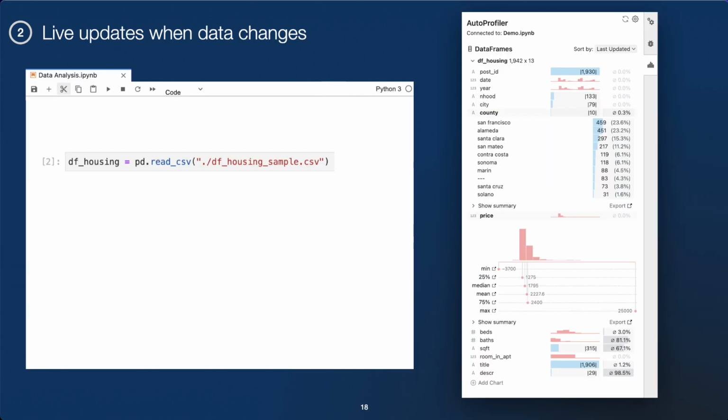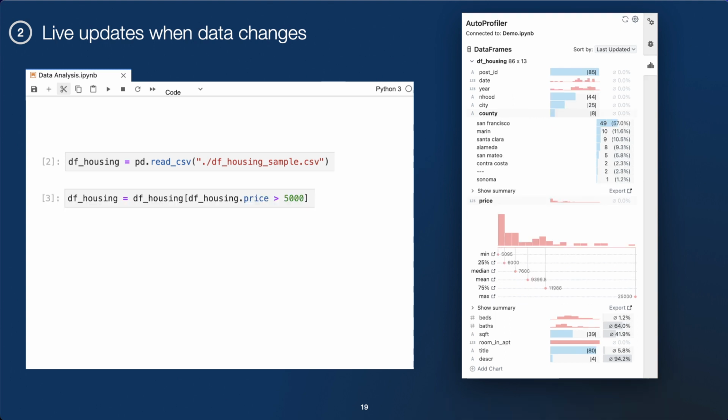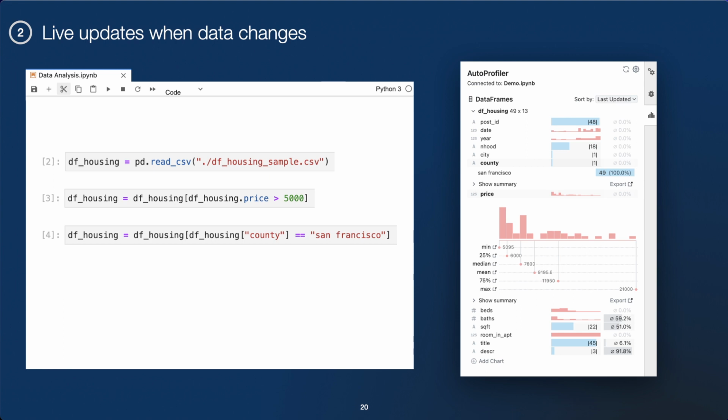Our next key feature is that AutoProfiler updates when the data updates. So in this case, we've loaded in a data set about housing called DF housing, and we see the profile on the right. However, as soon as we execute another line of code, in this case, we say we want to filter to the points with a price greater than $5,000, we'll see the profile on the right update automatically. If we apply another filter to counties that are in San Francisco, the profile updates once again.